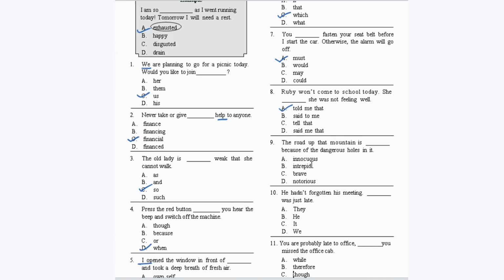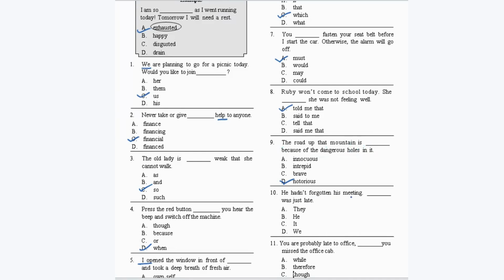So intrepid, again, it is fearless. So it can't be fearless when it has dangerous holes in it. It can't be brave. So it should be notorious. Notorious means something that is well known or popular for some bad quality. Okay, so it should be option D. The road up that mountain is notorious because of the dangerous holes in it.